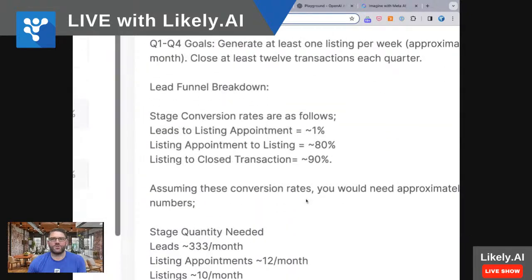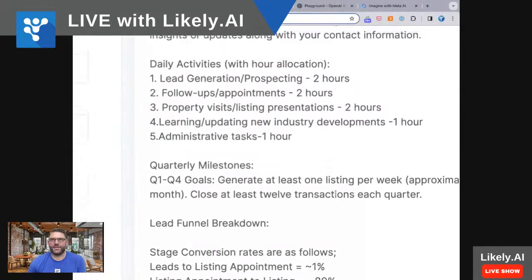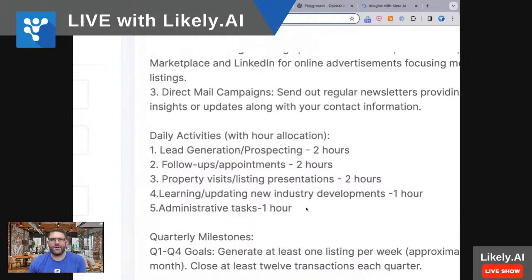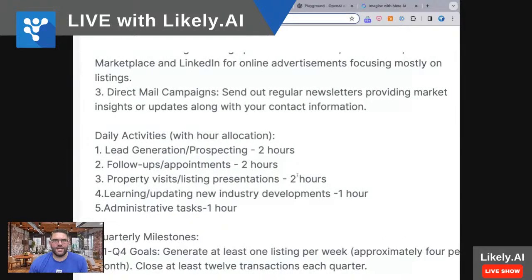Everyone's going to be slightly different, but I think it's pretty square. Daily activities. Hey, this is kind of how to plan out your day, right? Everyone has a chaotic business and things are going on, but if you really want to be able to stick to something, you have to have a "what am I going to do today?" A daily plan that leads to quarterly milestones and an end of year or quarterly goal, right? Otherwise, you get lost in the day to days.